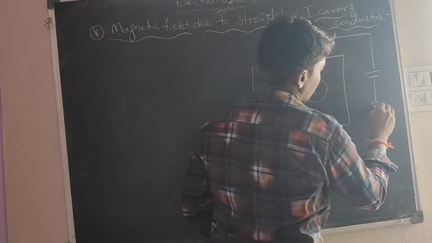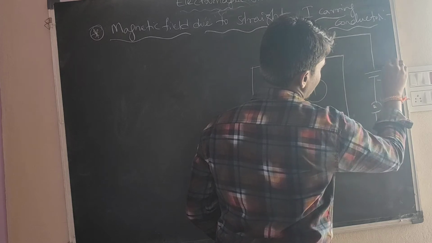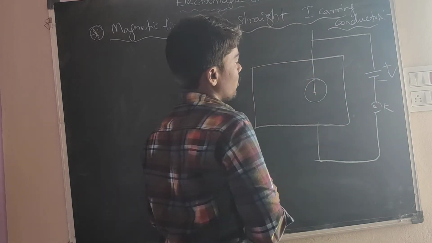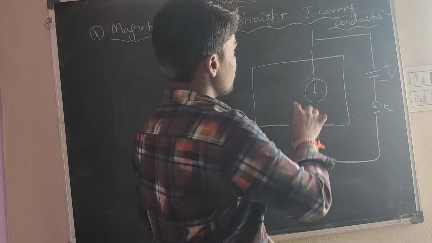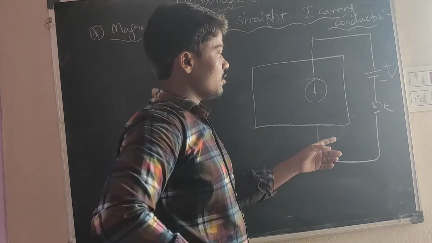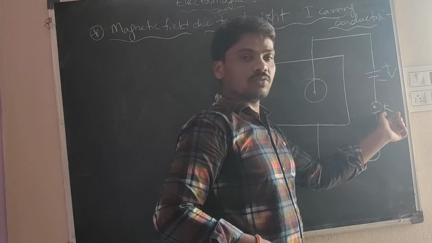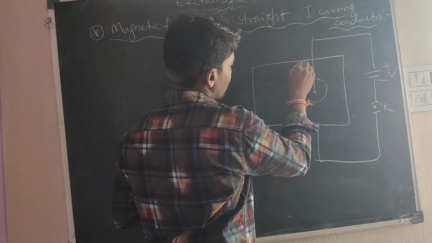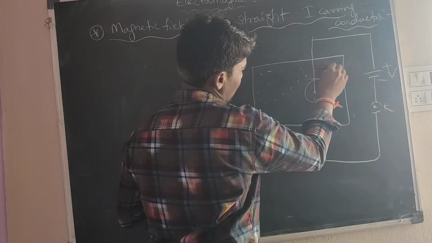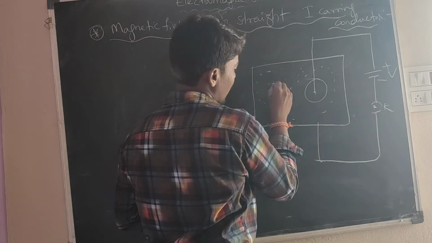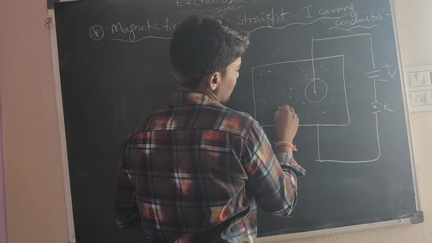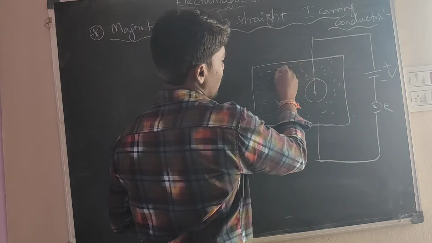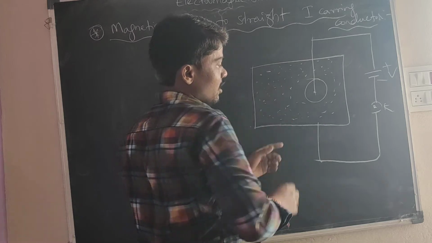First of all, the key is not closed. For example, I will take iron filings near the hole. They lie in different, random directions.